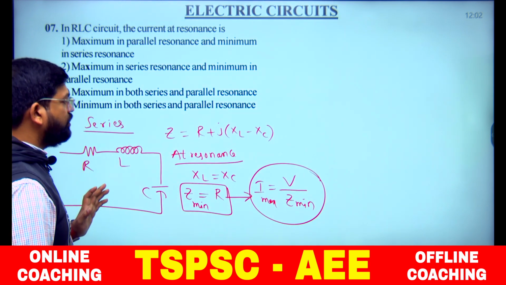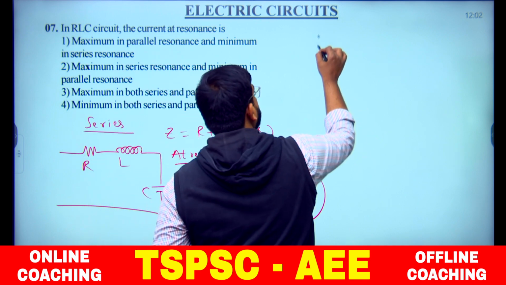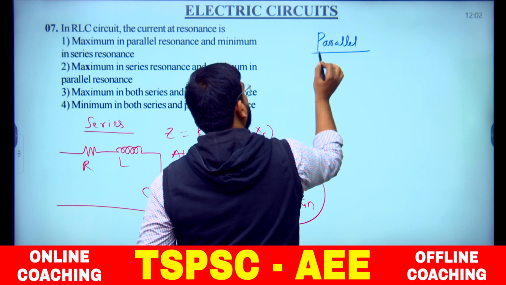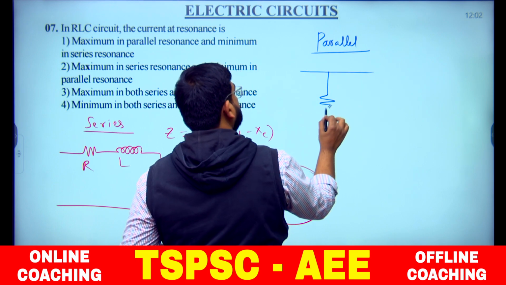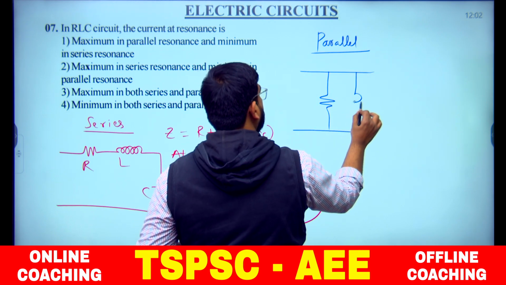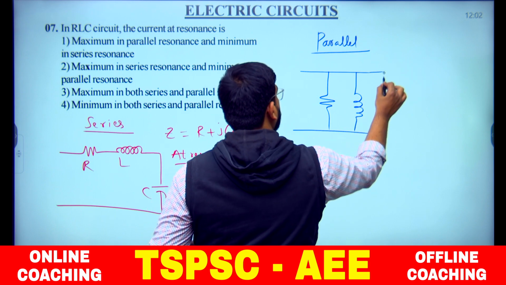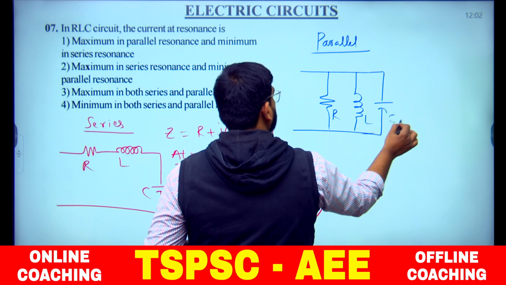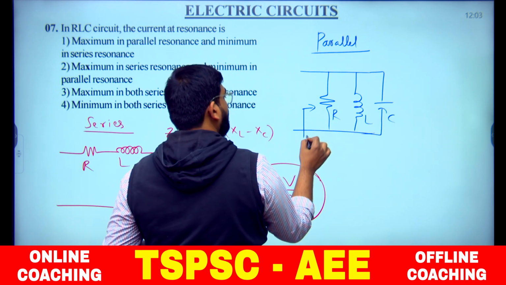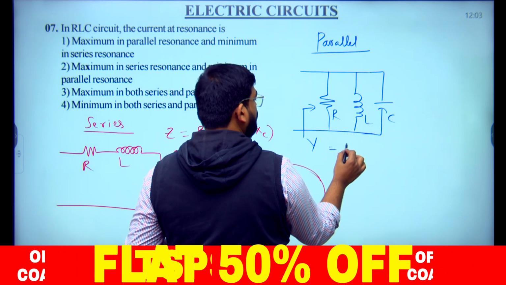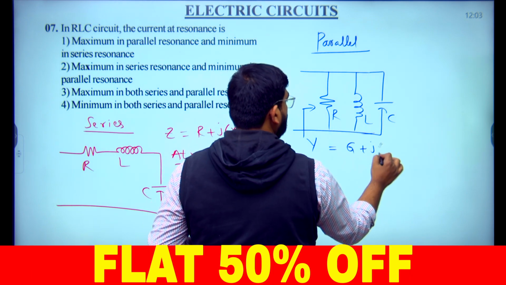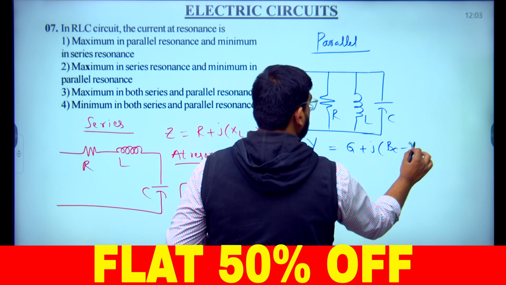Correct up to now. We don't know about parallel, now we see for the parallel circuit. How do we connect the elements? All the 3 elements we connect in parallel. Whenever elements connect in parallel, we talk about admittance. What will be the admittance? We write 1 by R, means G, plus J into BC minus BL.